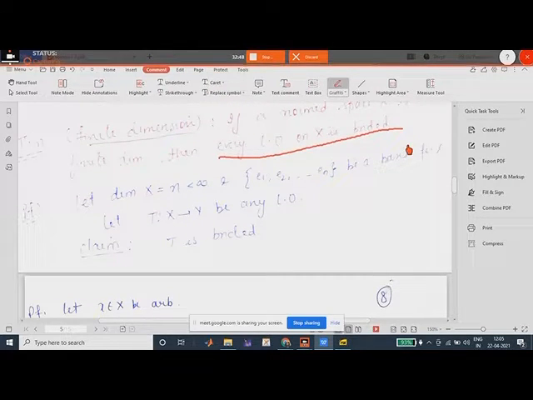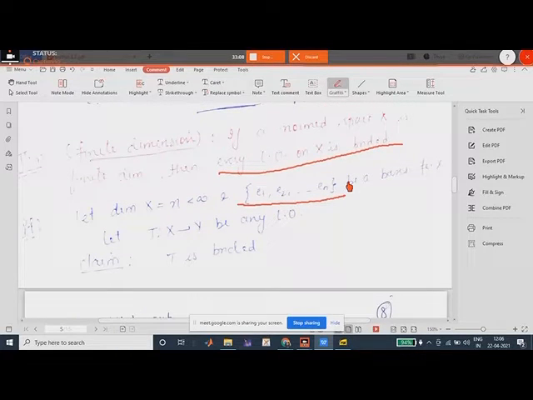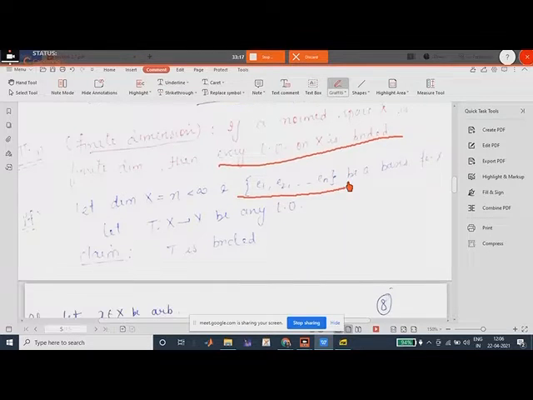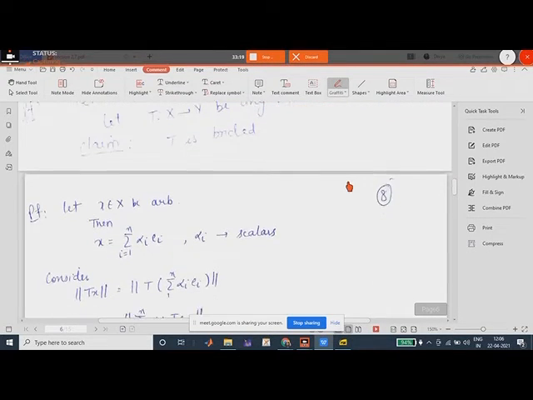To prove that, what we use is the finite dimension of X. Now let the dimension of X be n, which is finite. If the dimension is finite, then we can define a basis e1, e2, ..., en for X. And let T be any linear operator. We have to show it for every linear operator, so we take an arbitrary linear operator T from X to Y, and we have to show that T is bounded.